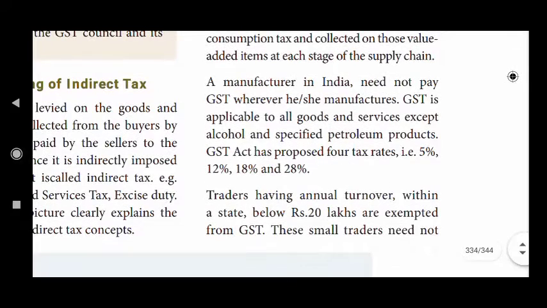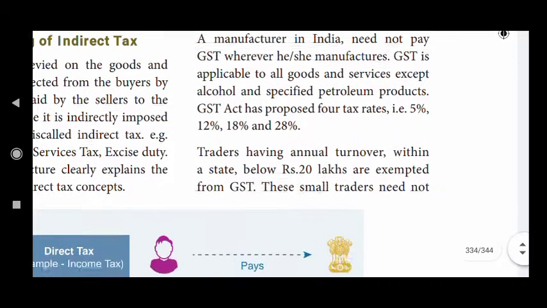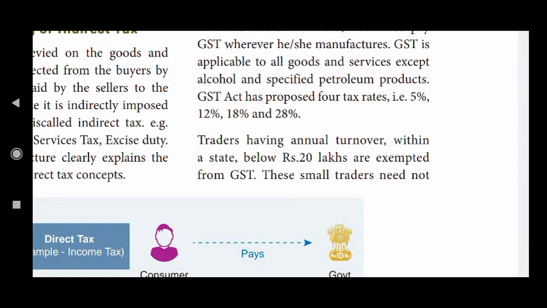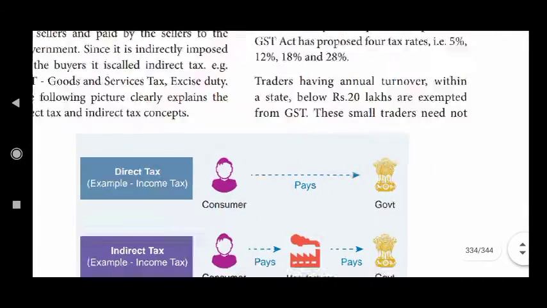A manufacturer in India need not pay GST wherever she manufactures. GST is applicable to all goods and services except alcohol and specified petroleum products. For these, no GST is levied. The GST Act has proposed four tax rates, namely 5%, 12%, 18%, and 28%. For example, for gold, 5% tax is levied. Traders having annual turnover within a state below 20 lakhs, that is, their selling is below 20 lakhs, are exempted from GST. Because they are small traders, they need not pay the tax.